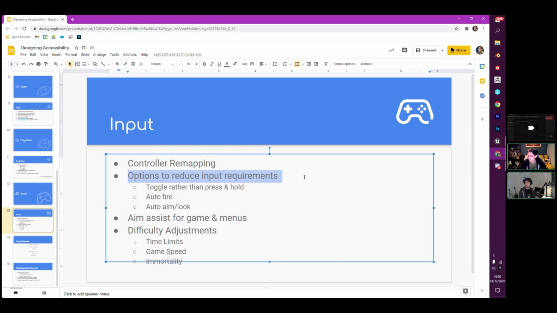So pressing and holding can be really difficult for lots of different people for lots of different reasons. And having an option where you can just press the button and set it going, rather than having it so that they have to continuously hold a button, is really useful. So if you're doing something like a first-person or third-person shooter, having the player have to hold down that fire button can be quite difficult. And this could only get more difficult with some of the new haptic feedback, where there's actual resistance when you're trying to push this stuff down. So be really careful when you're building your tools.